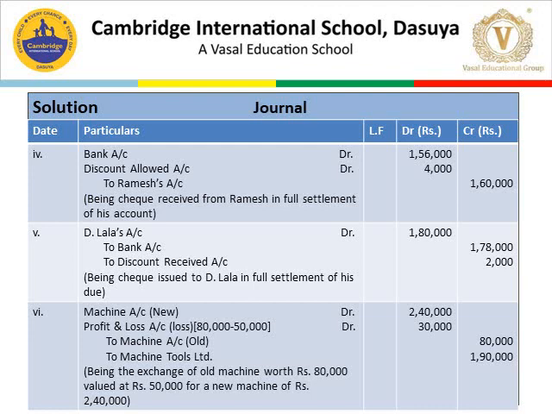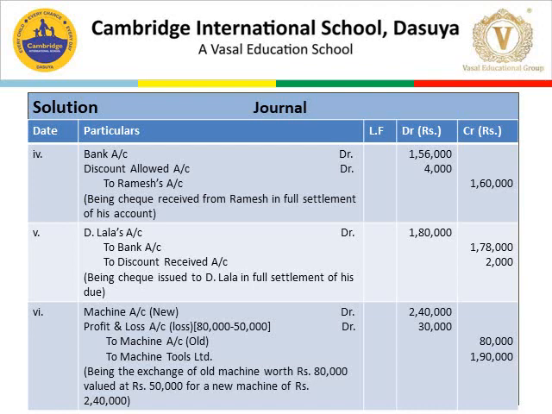There is a deficiency of 4,000 which he is not going to pay us. That is treated as discount which we are going to give to Ramesh. When in any question the words full settlement are written, it means discount is allowed or received.